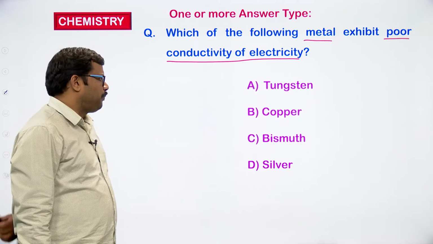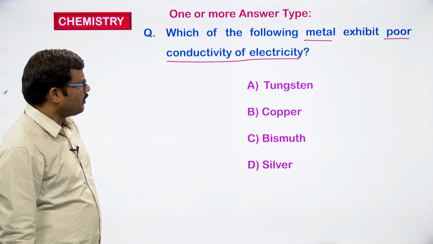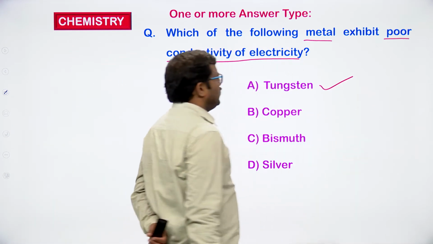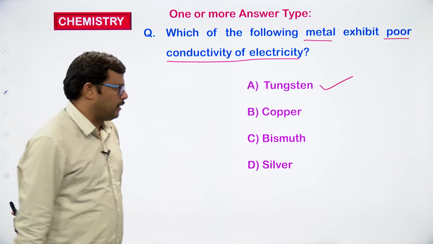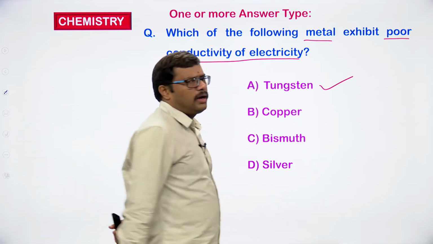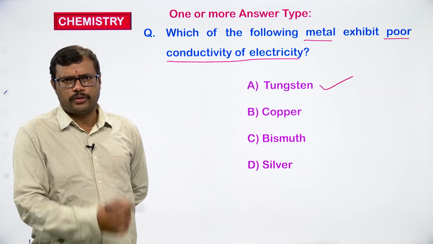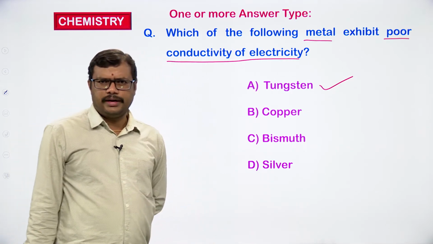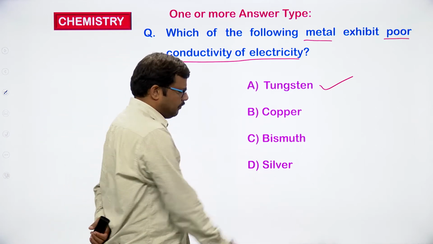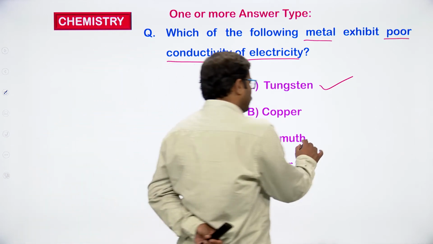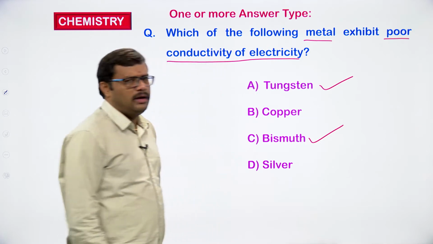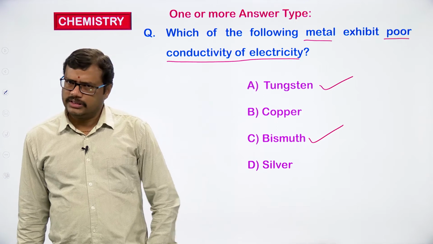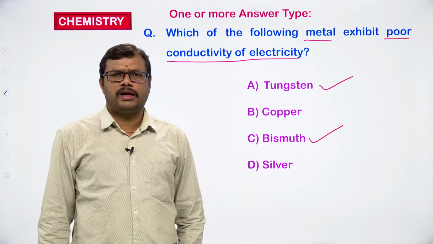If we observe the given elements, tungsten is exhibiting poor conductivity. Copper is a good conductor of heat and electricity, there is no doubt, because we use copper wirings. Silver is also a good conductor of electricity, so the highest conductivity is generally shown by silver. And bismuth is one more metal which exhibits poor conductivity of electricity.